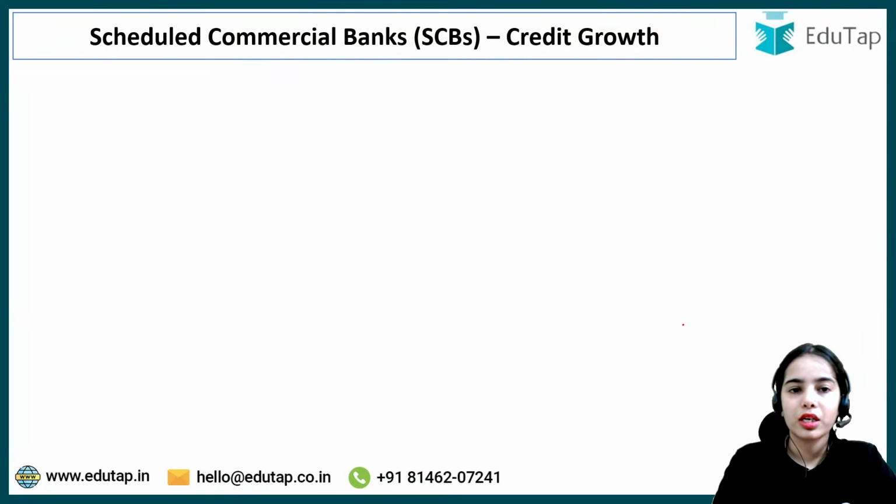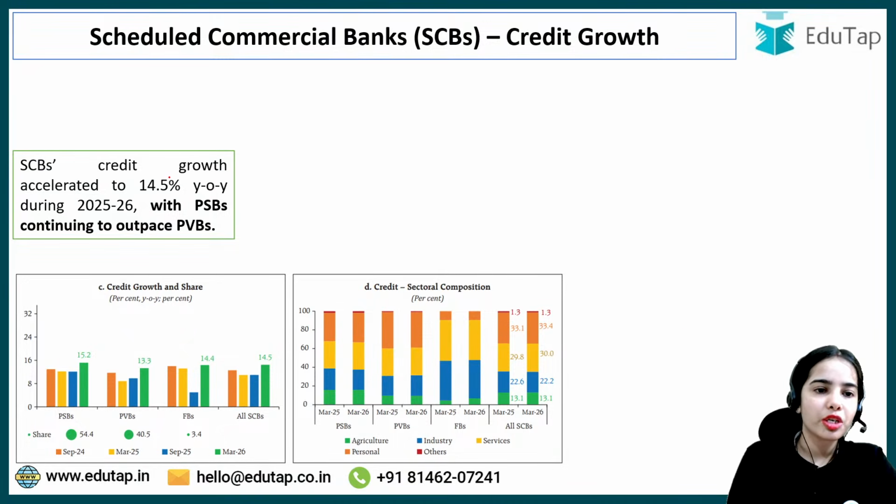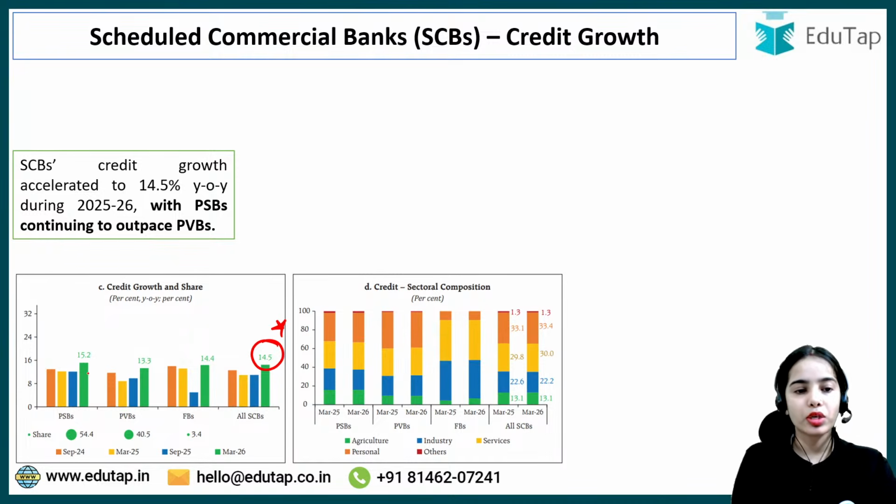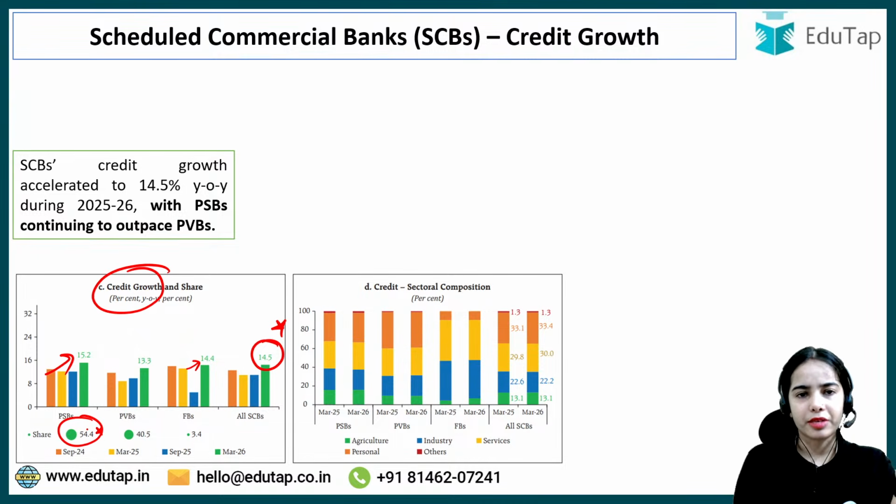Okay. Now coming to the next one, scheduled commercial bank credit growth accelerated to 14.5%. The highest credit growth was in public sector banks, then foreign banks. The highest share in the credit growth was also of the public sector banks. The percentages are not important, the share is important.